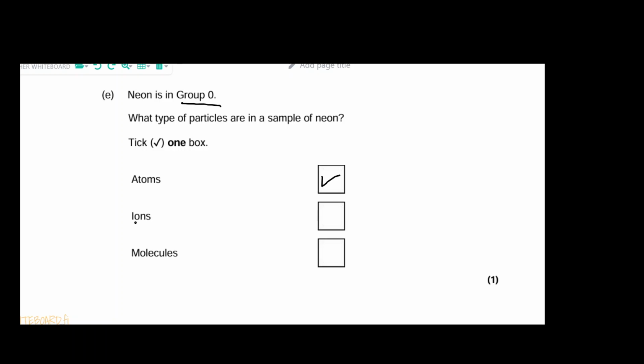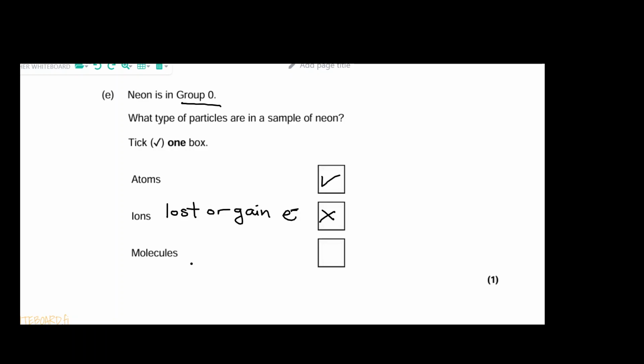Now, the only time that you can then refer to your elements as ions is when the atoms have been involved in a chemical reaction, so where they have lost or gained electrons, to form ions. So in this case, a sample of neon will not be an ion because it has a full outer shell anyway, so it won't form a positive or negative ion.